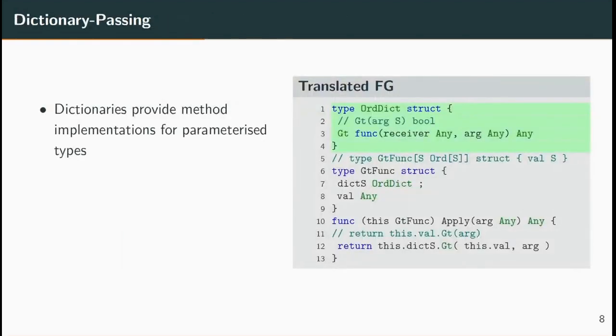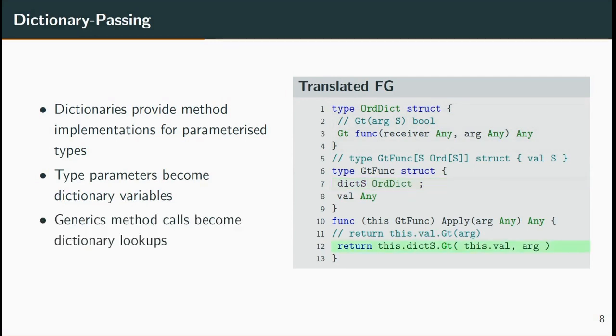Recall that type bounds specify the methods that a specialising type must possess. A dictionary is a map from method names to specific implementations. Concretely, a dictionary for the OR type contains a single method implementation for greater than. We may then pass this dictionary variable in place of type parameters, either as an extra struct field or as an extra method argument. Resolving generic method calls then simply becomes a case of performing a lookup on the relevant dictionary for a concrete method implementation.